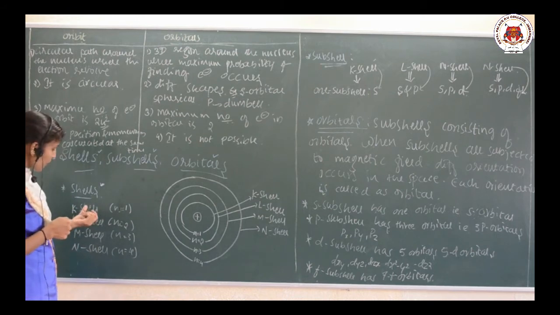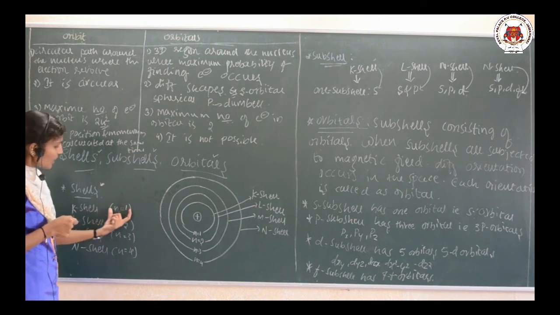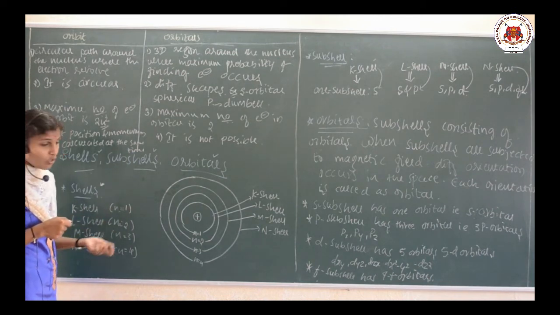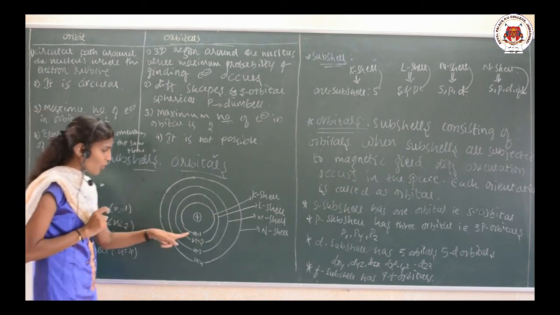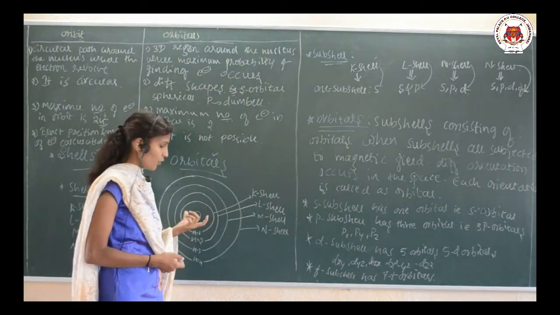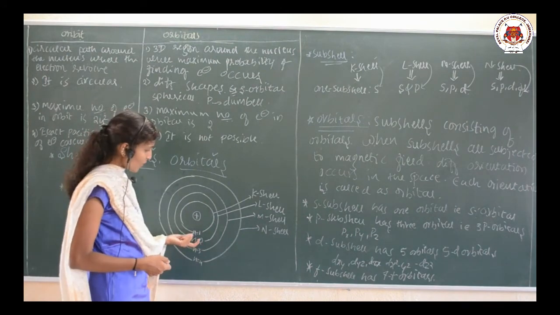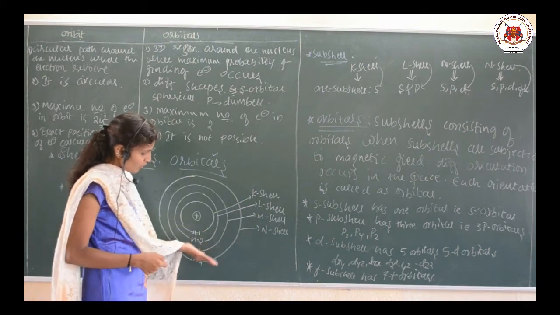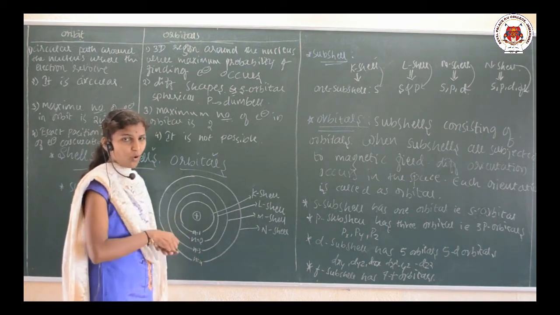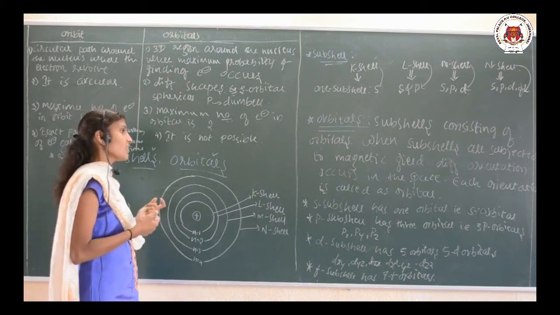If n is 1, that is the K cell, because it is the first orbit; if n is 2, the L cell; n is 3, M; n is 4, N, and so on. Okay. So, this is the idea regarding the cells.